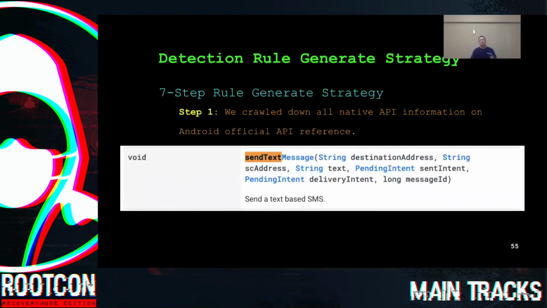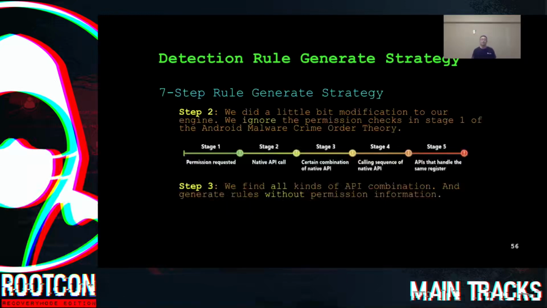Step 1, we crawl down all native API information on the Android official API reference. For example, this is the native API information of send text message. You can see the input parameters, return values, and the description of this API. Okay, step 2, we made a little modification to our engine. We ignore the permission checks in stage 1 of the Android malware crime author theory. And in step 3, we find all kinds of API combinations and generate rules without permission information.